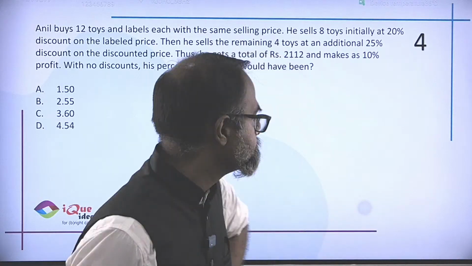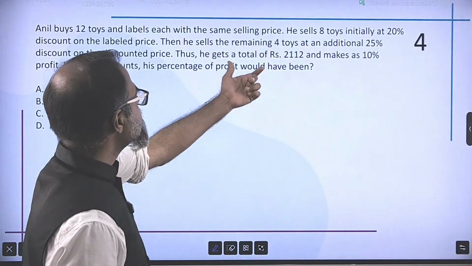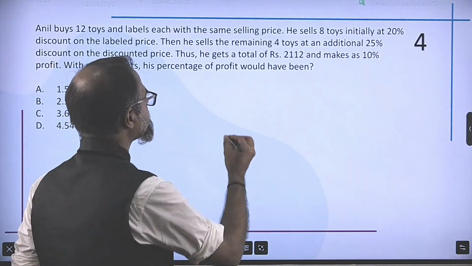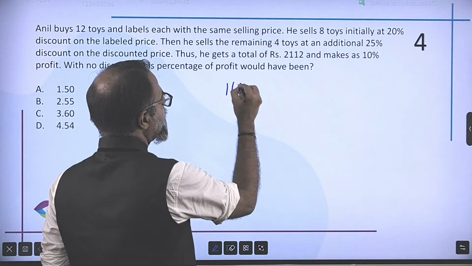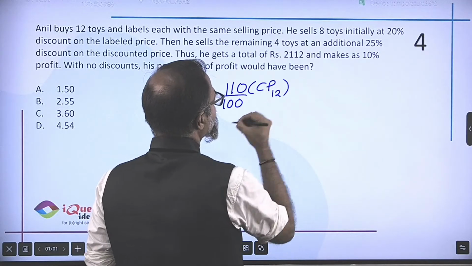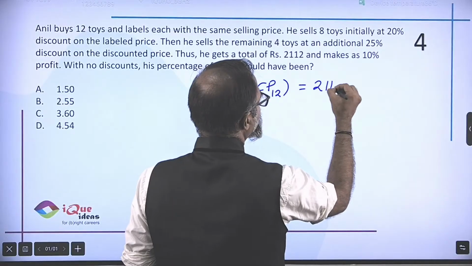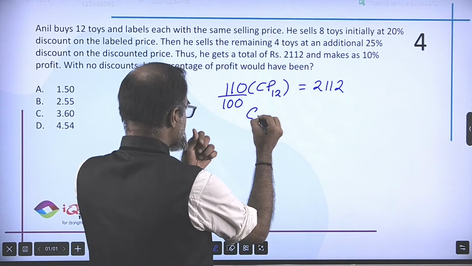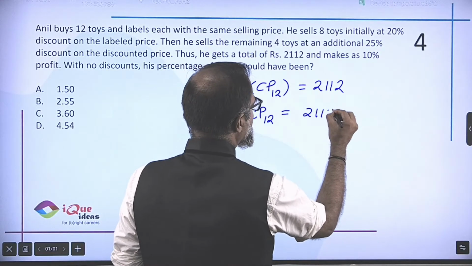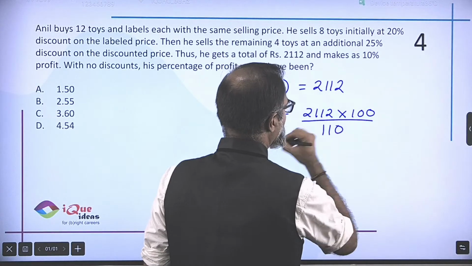In this case, let's break it down step by step. What I know is he gets a total of 2112, which is 10% profit, right? So 110% of the cost price of 12 toys, 12 items, was equal to 2112. That means the cost price of 12 items was 2112 multiplied by 100 divided by 110.